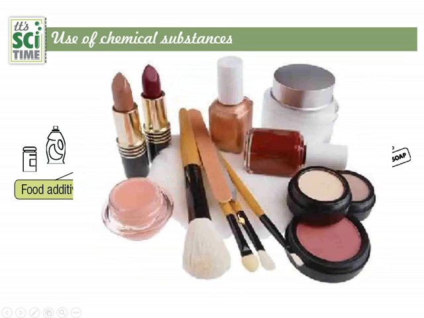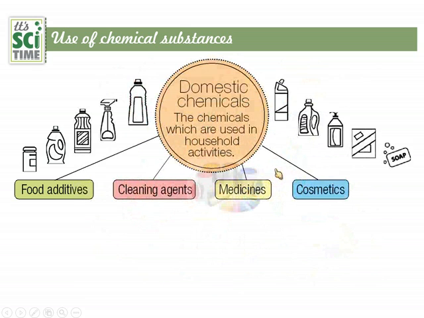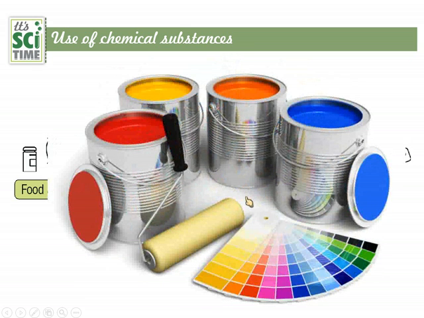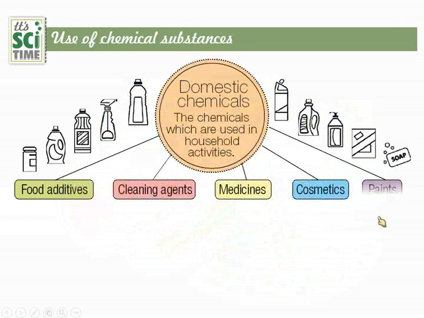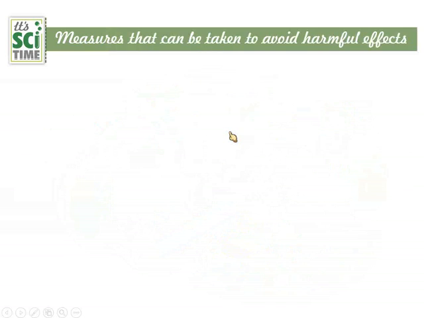Next, these items, lipsticks and Q-tips, the items that we consider cosmetic items. Artificial ones are not good for health and not good for the environment. And the next, the paints, artificial paint types. Their containers and canisters are mostly harmful to the environment. Likewise, most of the domestic chemicals that we use are completely artificial and mostly harmful to the environment. How can we avoid these harms?